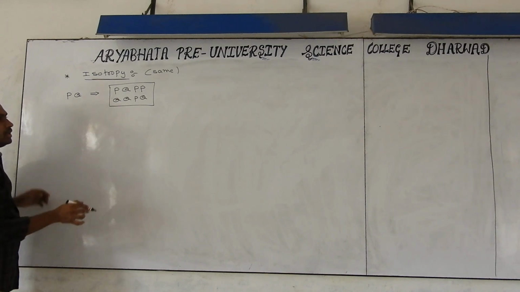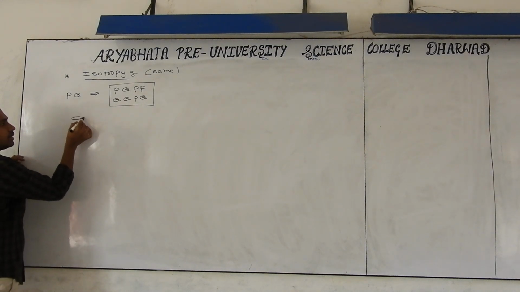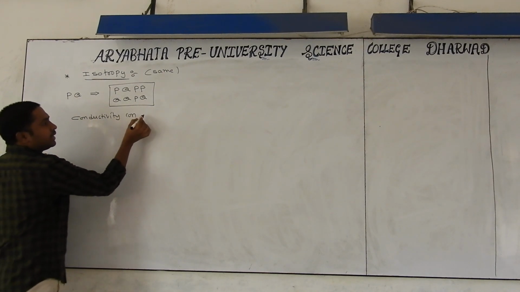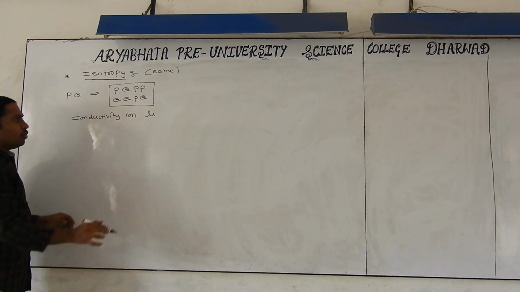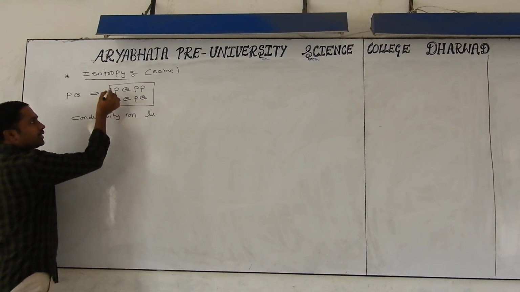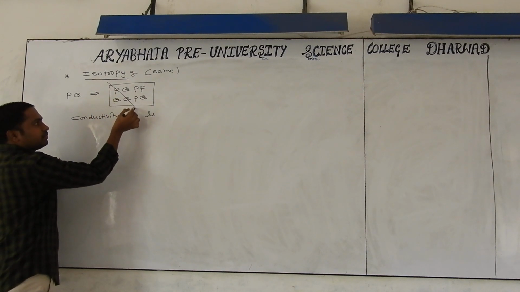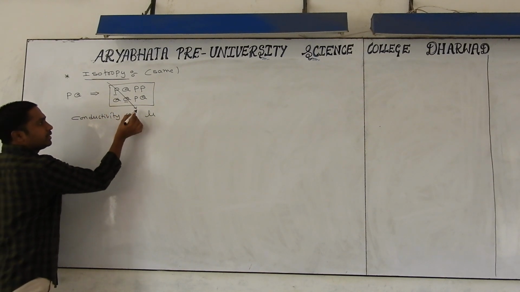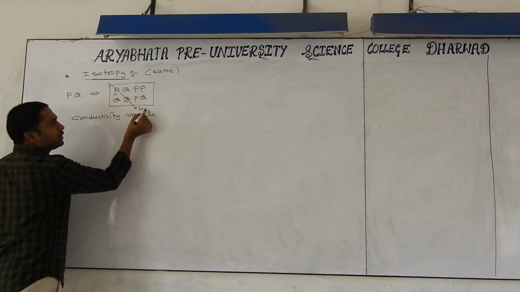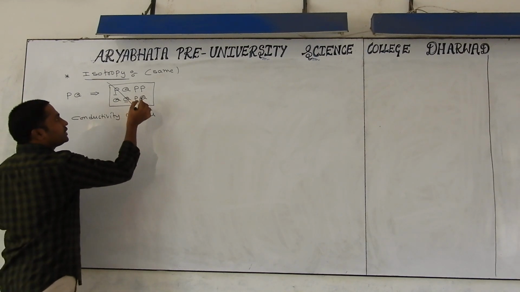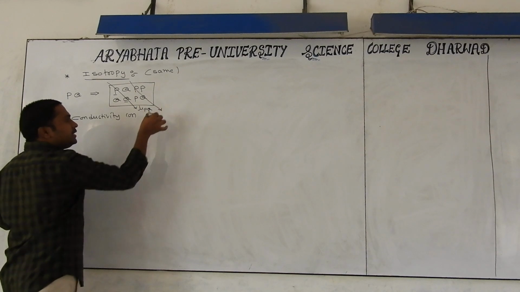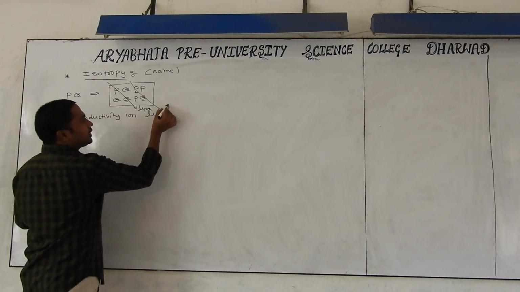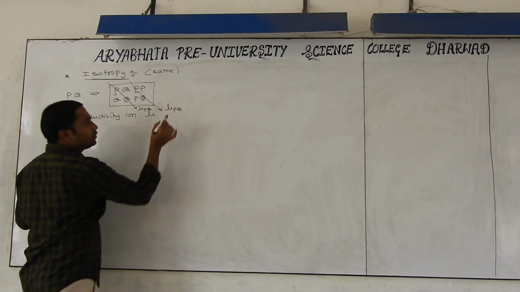Now consider some physical properties like conductivity or refractive index mu. For example, I am finding the refractive index in this particular direction. In this direction, what is happening? Both constituent particles are coming. That is nothing but mu of PQ. If you consider one more direction like this, in this direction also we get both constituent particles P and Q, so there also we get refractive index due to P and Q particles.